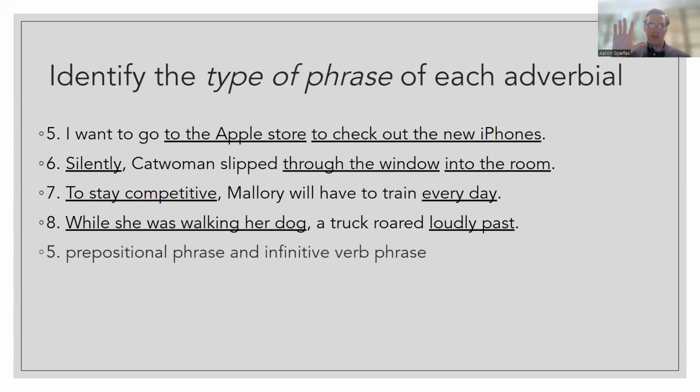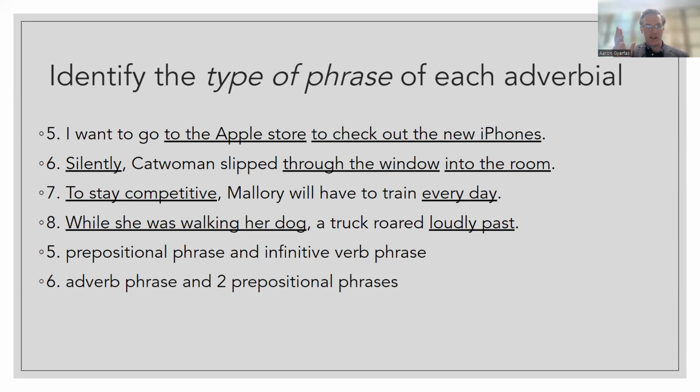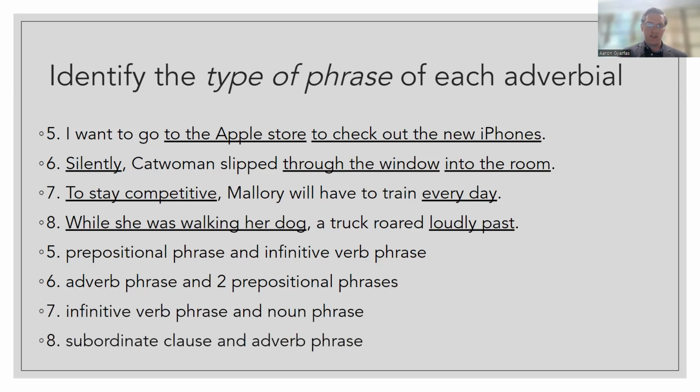Okay, number 5, we have a prepositional phrase and an infinitive verb phrase. Number 6, we have an adverb phrase and 2 prepositional phrases. Number 7, an infinitive verb phrase and a noun phrase. And number 8, we have a subclause and an adverb phrase.